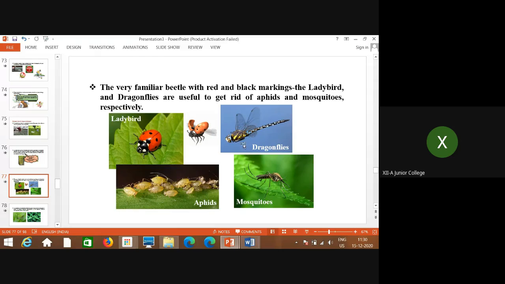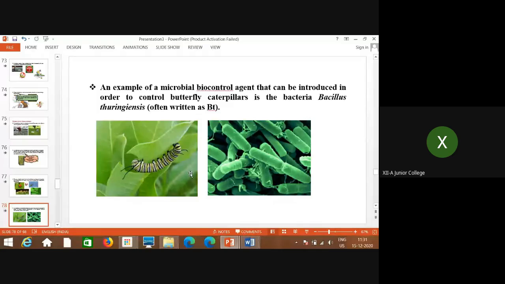Another is mosquitoes; their number is also controlled by dragonflies. So these are very common naturally controlling agents which are very helpful in our agriculture and in our environment to control these prey. That means these are the prey of these predators, and this prey-predator relationship is very important in the natural cycle.